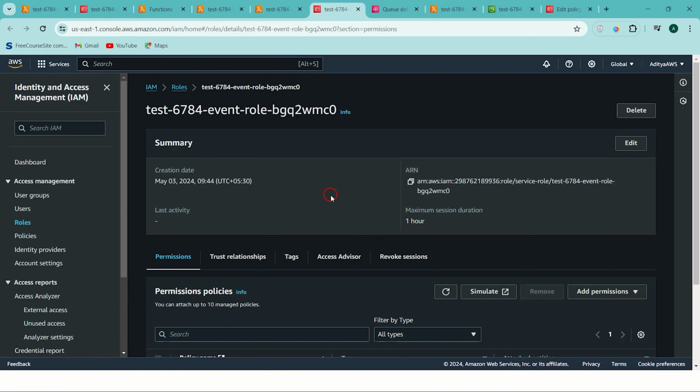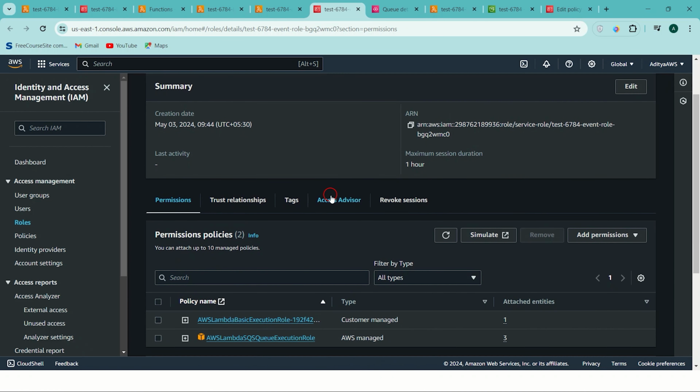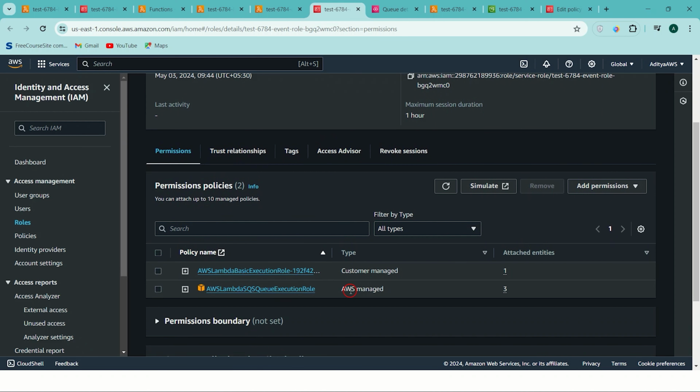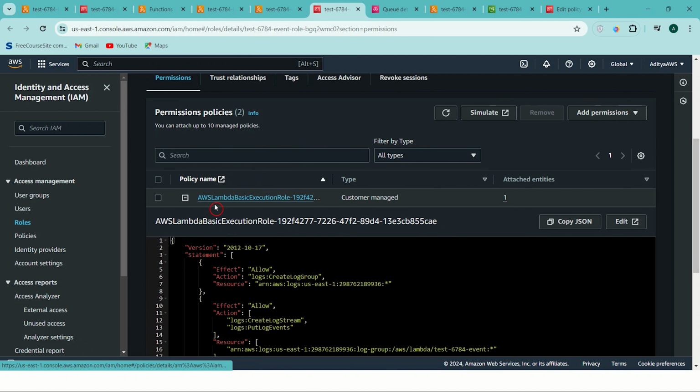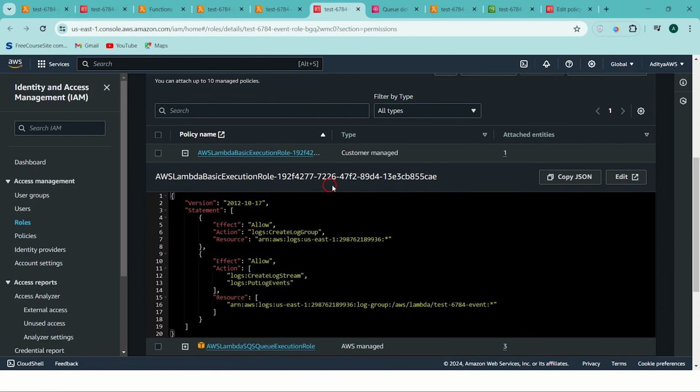I'm opening the SQS Lambda role. If I scroll down to the permissions section, you can find two policies attached here. The first one is the earlier one, the basic execution role, which will allow Lambda to write its CloudWatch logs.